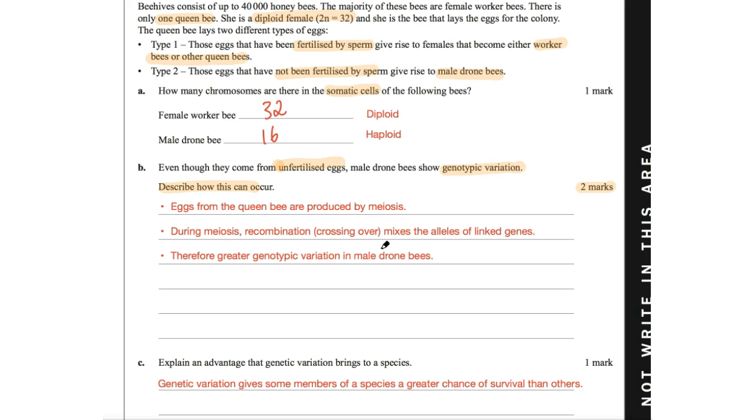You could have chosen mutation, in which case mutations give rise to new alleles, as I've said a couple of times already, but then they'd pass down from generation to generation, and the male drone bees would inherit that, even if some of them were beneficial and some were not. And that's the big thing about this particular question and getting that spot on. I think from memory, only 24% of students actually got full marks here, which shows again another differentiating question.